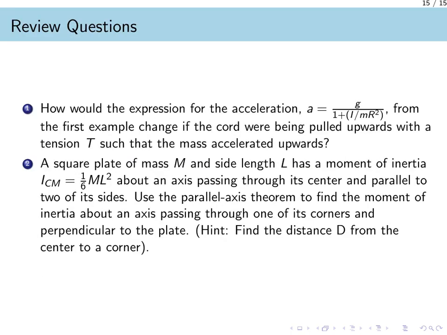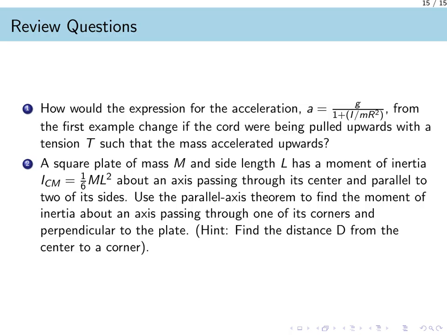To wrap up, here are two review questions that apply the principles we have just discussed. The first question asks you to modify the pulley problem from our earlier example. Imagine that the mass is being pulled upwards, causing it to accelerate in the upward direction. The key to solving this is to revisit Newton's second law for the hanging mass. If we take the upward direction as positive, the net force equation becomes T minus m times g equals m times a. Using this new equation, you can work through the derivation again to find the modified expression for acceleration.